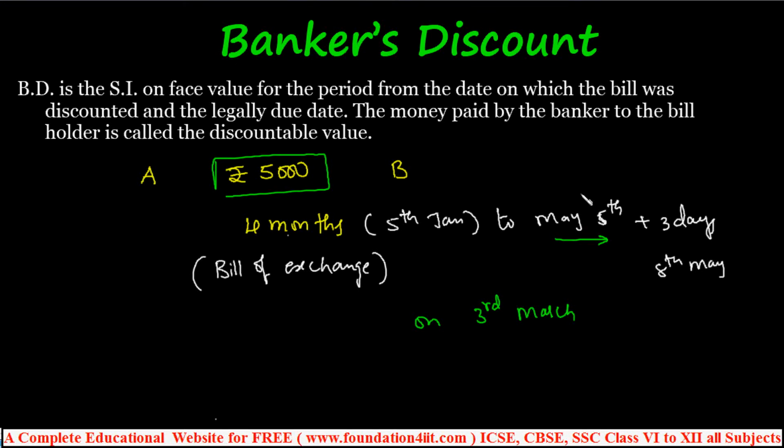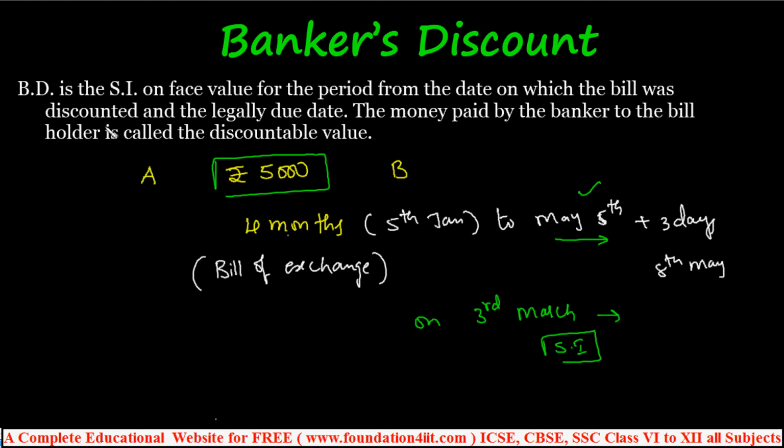Because till 5th May, or extra 3 days up to 8th May, if he can wait, he'll get the 5,000 rupees. But if he wants it early, for that extra time they calculate simple interest and deduct it from the main balance. This 5,000 is the face value, and the deducted amount comes under bankers discount.